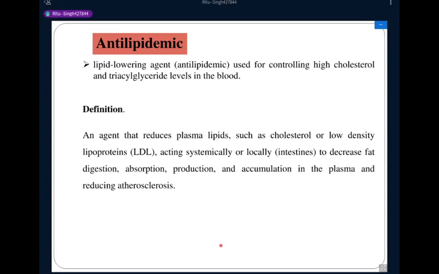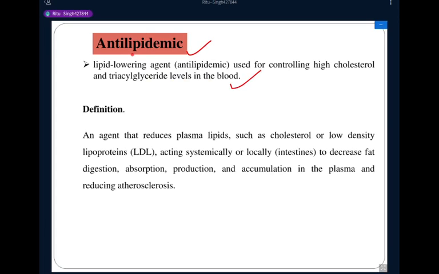Okay, so now we discuss the antilipidemic agents. What is an antilipidemic agent? Antilipidemic agents are the drugs which act against lipidemia. A lipid lowering agent used for controlling high cholesterol and triglyceride level in the blood is called an antilipidemic agent.